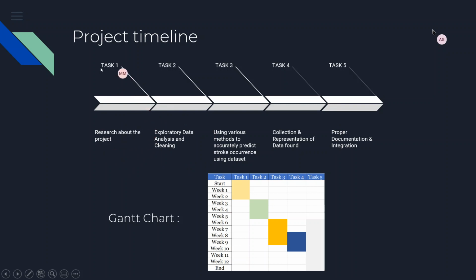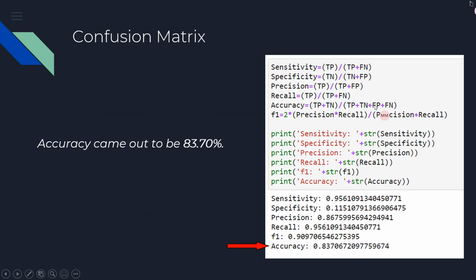And in the end, this is the timeline that we followed. We took task 1 on research about the product, then task 2 exploratory data analysis and cleaning, and task 3 using various methods to accurately predict stroke occurrence using the dataset. We did that, collected and represented the data, and produced the Gantt chart, and we are on track according to the timeline. We also have some future tasks to improve the accuracy of the k-means method.